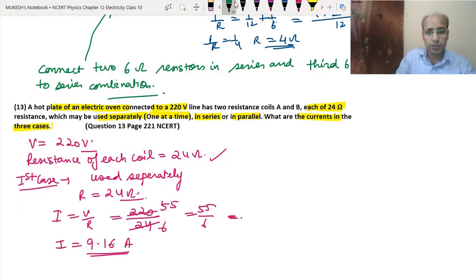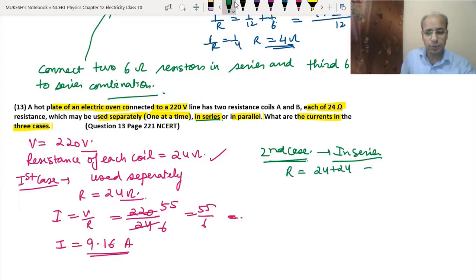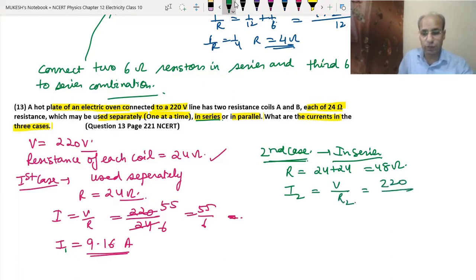Okay, now the second case. In the second case, we have the two coils in series. So first we have to find the total resistance. R will be equal to 24 plus 24, that means 48 ohm. Now we find the current I2, which will be equal to V upon R. So that means we have 220 upon 48.